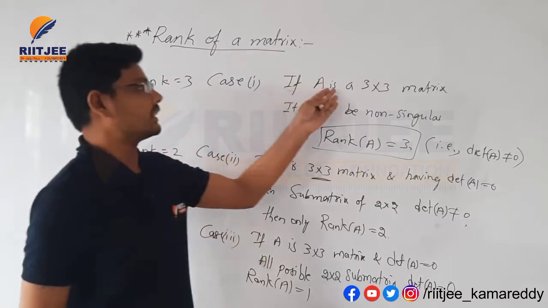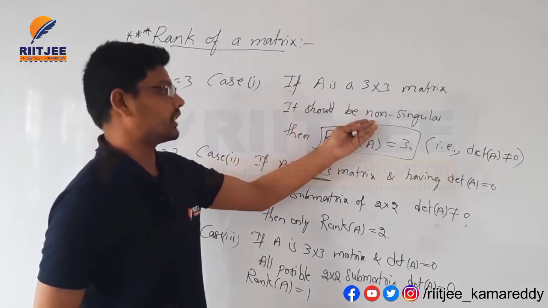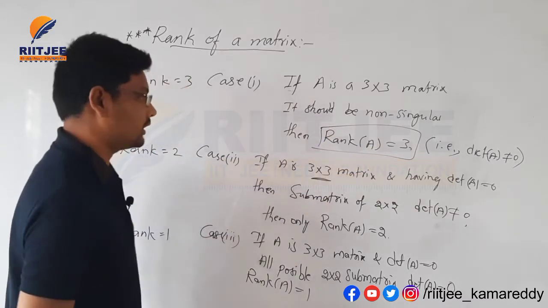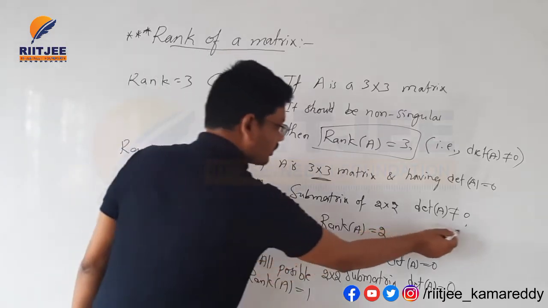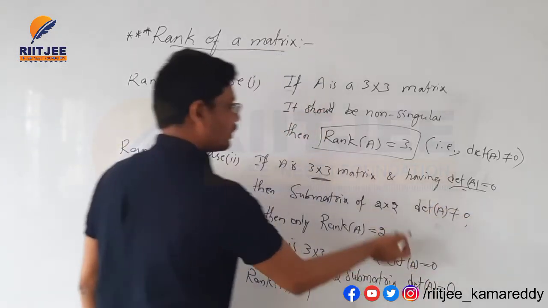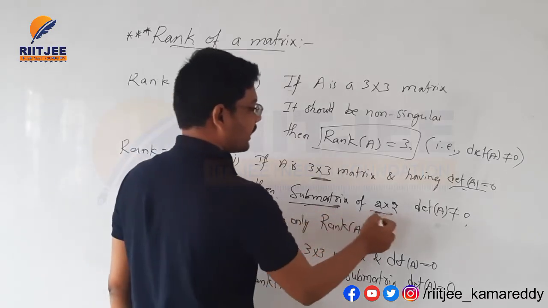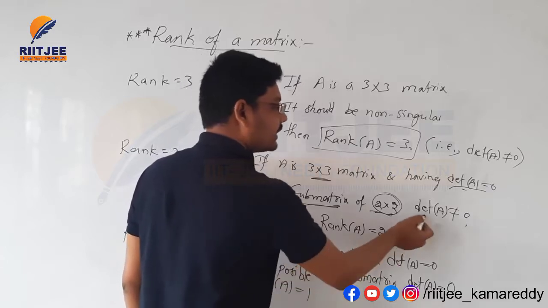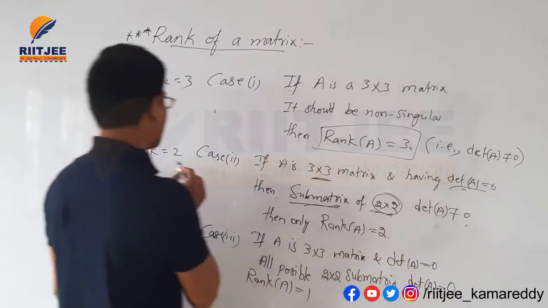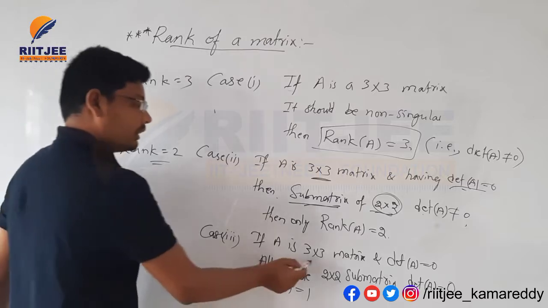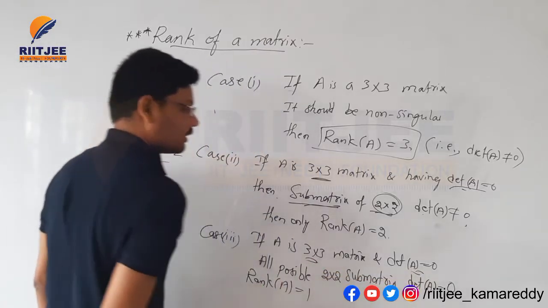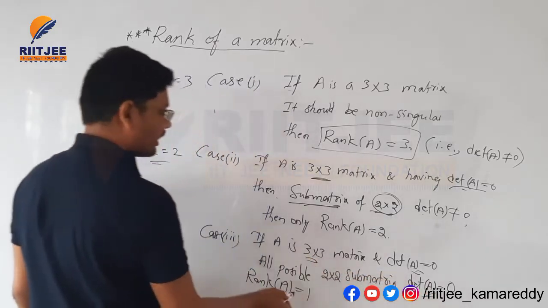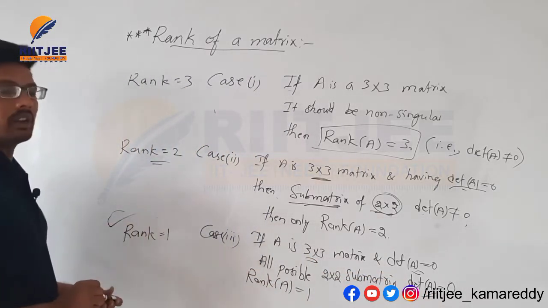For 3, it is a 3 by 3 matrix and non-singular. If det A is not equal to 0, then rank A is equal to 3. If det A is equal to 0, then we should go for a 2 by 2 submatrix; if the determinant of any such arrangement is not equal to 0, then the rank is 2. If the determinant of the 3 by 3 matrix is 0 and all possible 2 by 2 submatrix determinants are also 0, then it is rank 1. This is all about rank here.